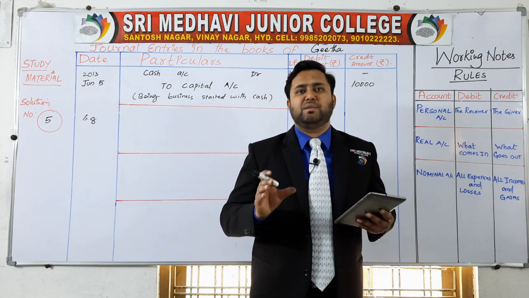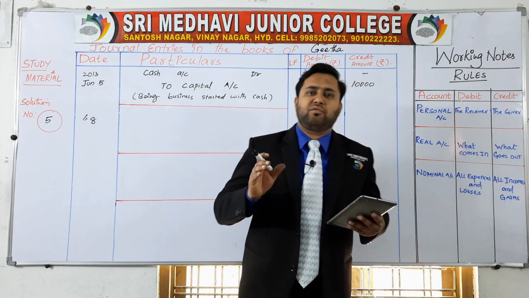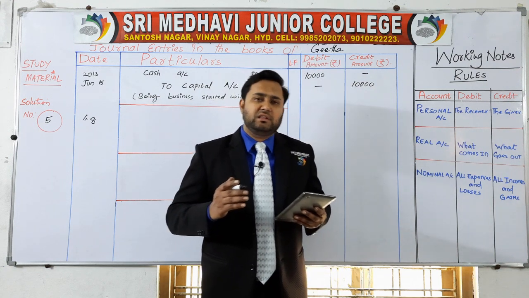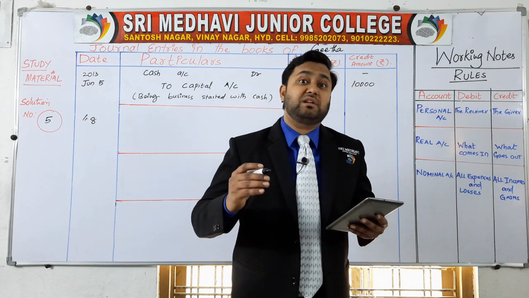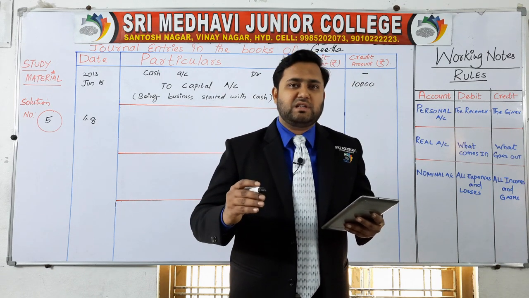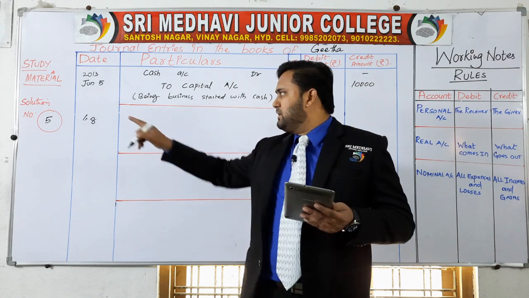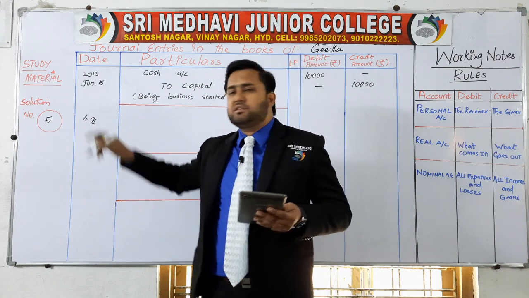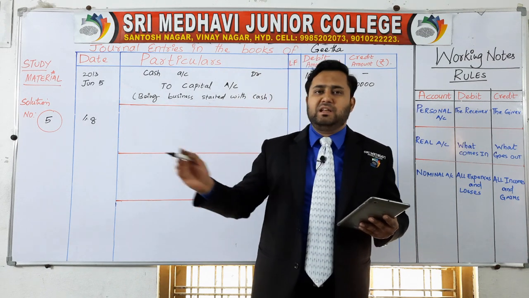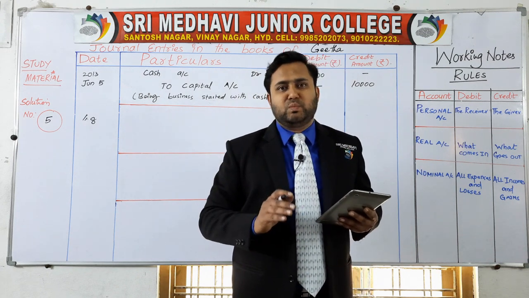If any asset name is given, like machinery or furniture, then you have to write the name of that particular asset. Don't write purchases when the name of an asset is given. But in this transaction dated 8th of June 2013, no asset is mentioned.